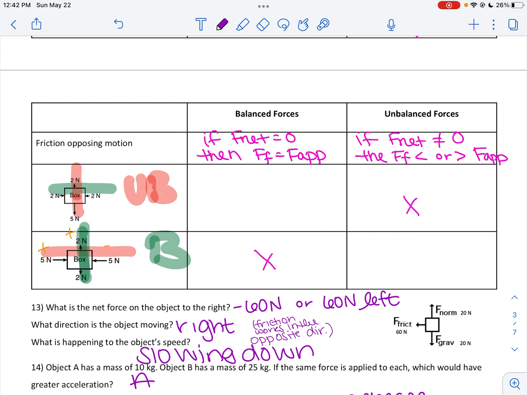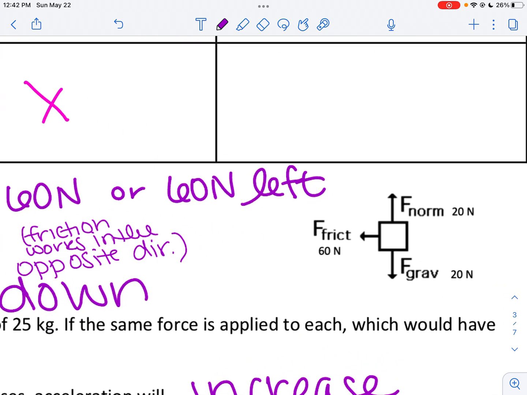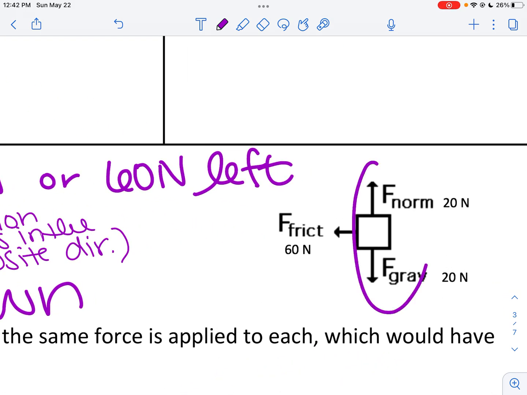If you have forces up and down that are the exact same magnitude, so the same number, they're going to cancel each other out. If those two values are different, they are not going to cancel each other out. And that means there will be a net force, and our object is going to accelerate in the direction of the net force. Okay? So, for example, on this one, if I look up and down, my forces are balanced.